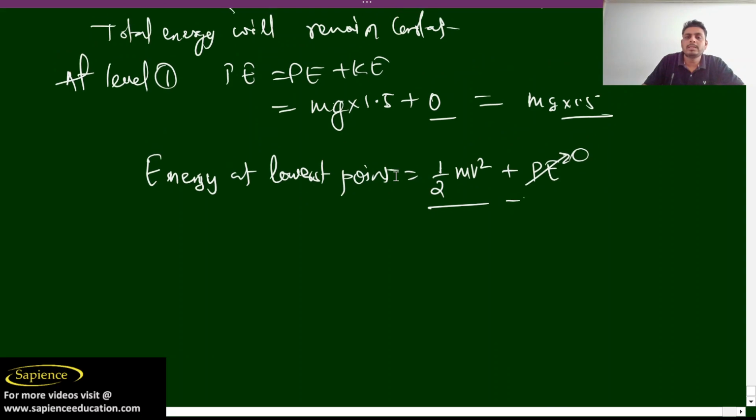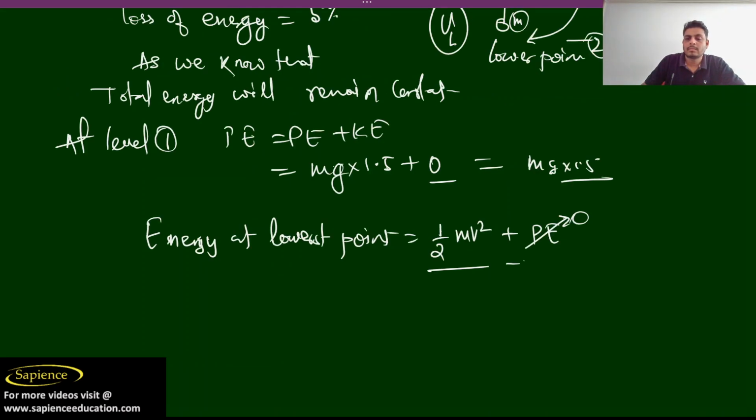Earlier the total energy was m into g into 1.5 meter, and this total energy gets converted into kinetic energy, half mv square.